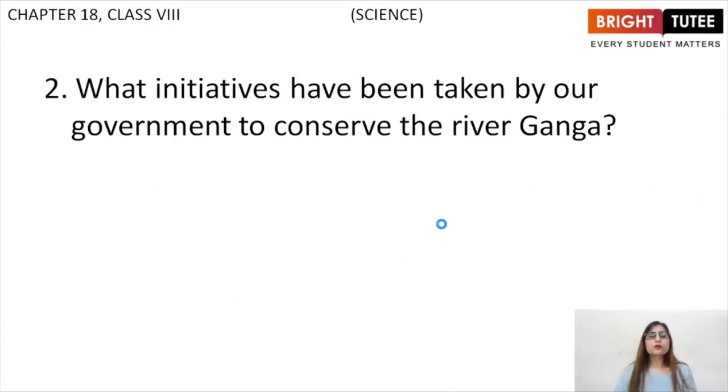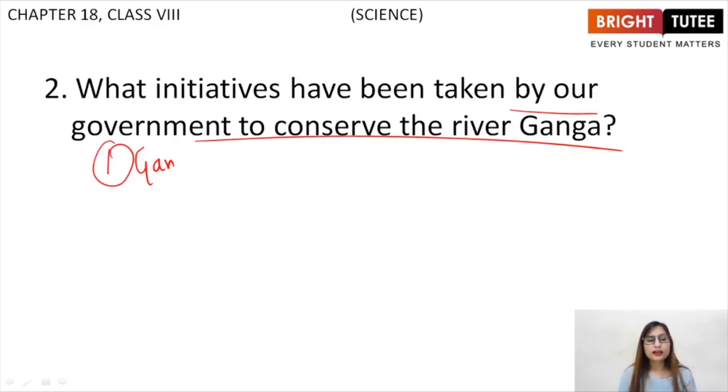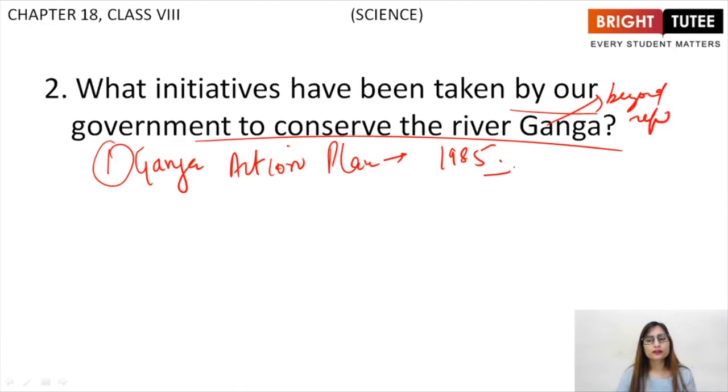Next question. What initiatives have been taken by our government to conserve river Ganga? First was the Ganga Action Plan, which was launched in 1985, but it did not prove to be useful because Ganga was already beyond repair.